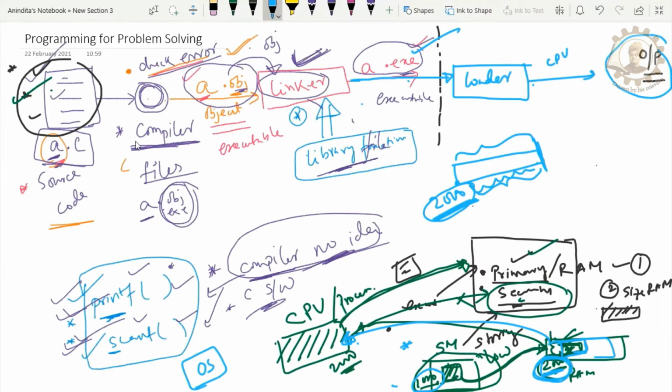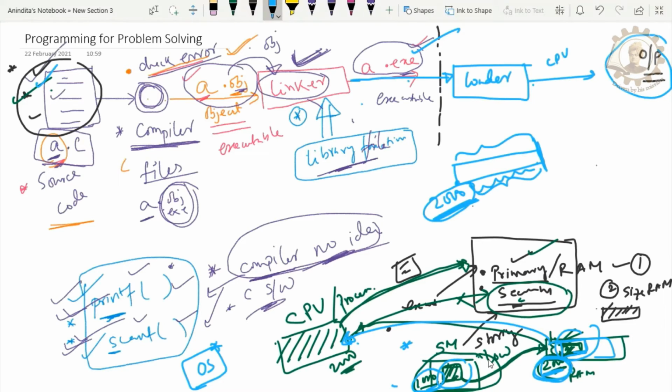Which source code will be assigned where in secondary memory, or which source code is assigned where in primary memory, cannot be controlled by us. It is controlled by the operating system. And also, which program is loaded where, the starting location of that, also cannot be controlled by a programmer. It is also controlled by the operating system.